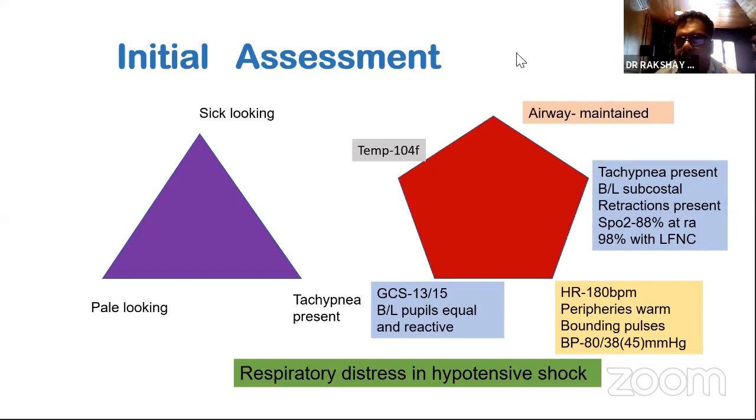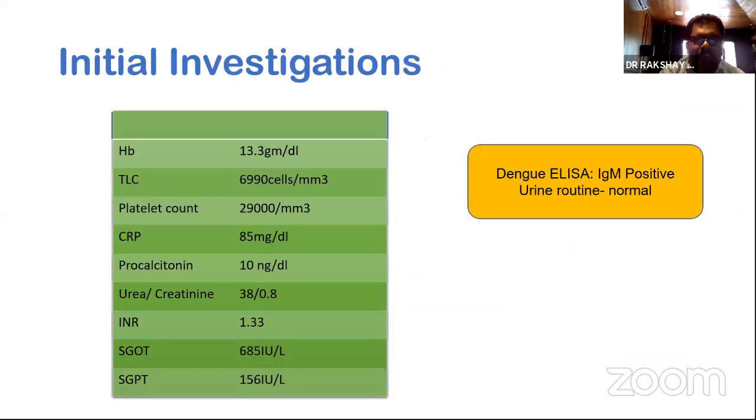Now, if you were to look, this child is a sick child. This child is saturating 88% on room air, has retractions, has respiratory distress, and has a low blood pressure. So, he's in hypotensive shock. These are the set of investigations when the child came. What is noticeable here is a low platelet count, a higher CRP, and high procalcitonin. This dengue ELISA test, IgM, was positive.